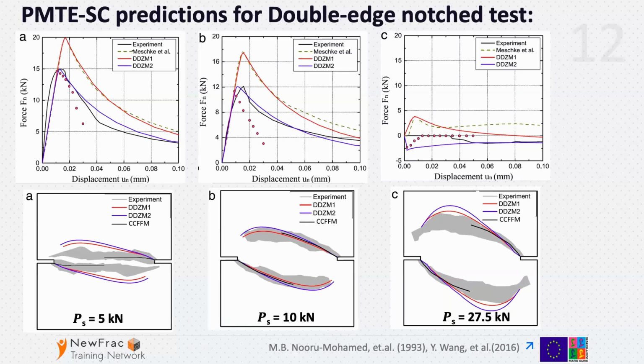If we first look at the crack path, the gray clouds are determined by the experimental results. The blue and red are obtained by a cohesive zone model, and the black line is given by our code. So we obtain even better agreement with the experimental result than the cohesive zone model. And these are the force displacement curves. We obtained a very good agreement also with the experimental results, especially for the maximum load, for the critical load.